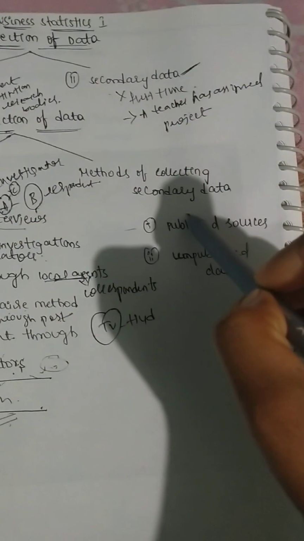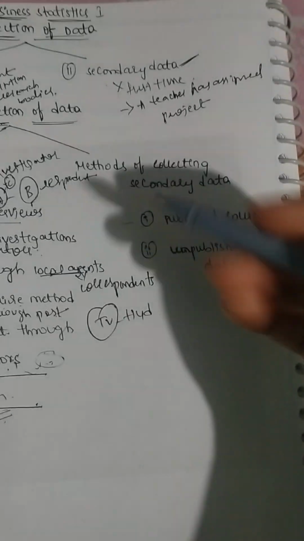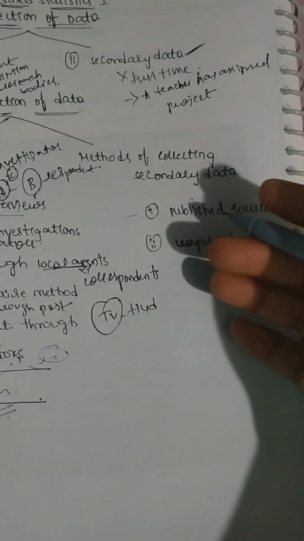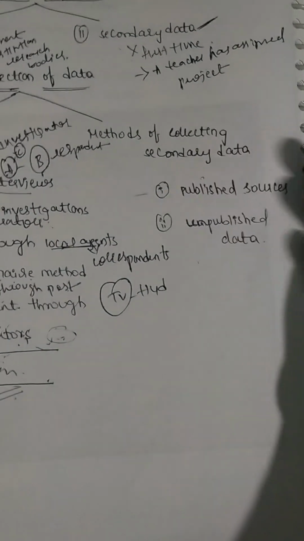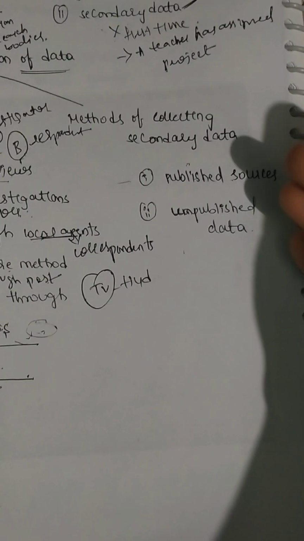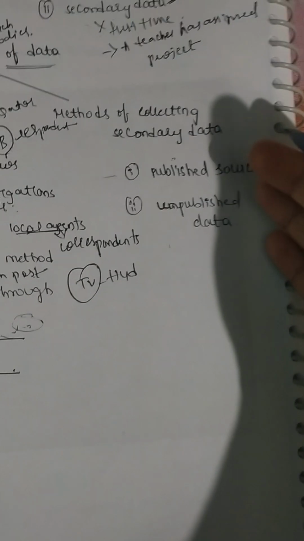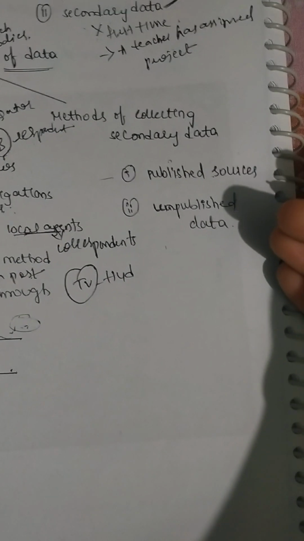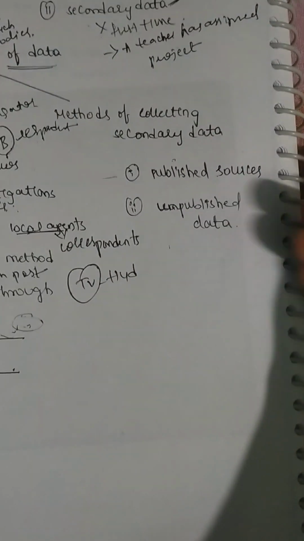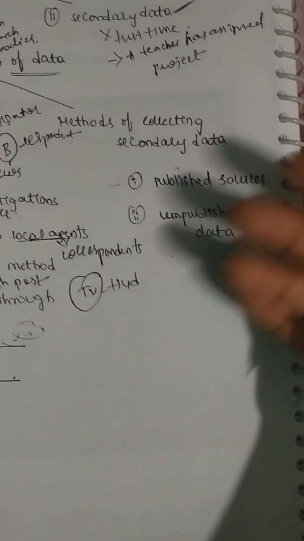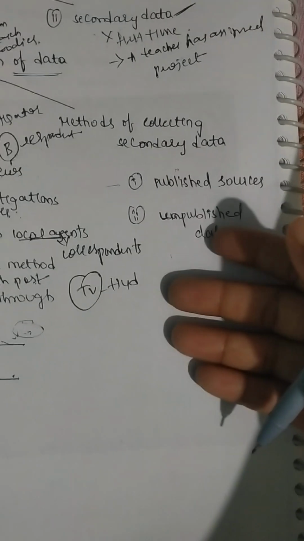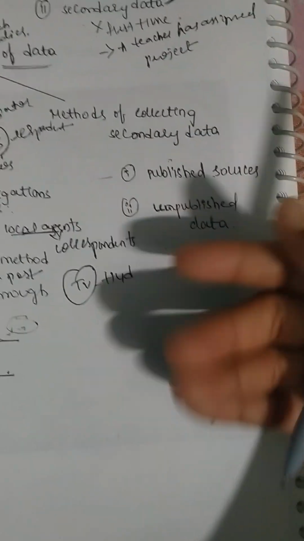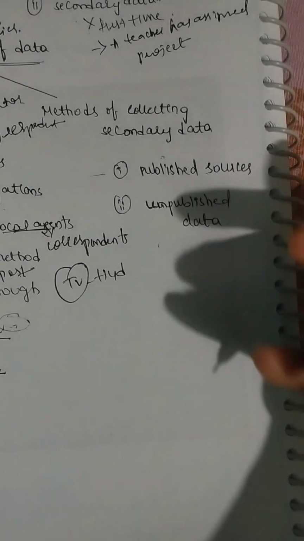Published means data published through official publications, like the IMF, World Bank, UNO, WHO, and other government publications. That includes official publications of central and state governments, local bodies, municipal corporations, district boards, and private publications related to companies like Google, Cognizant, institutions like the Chartered Accountants of India, annual reports of companies, and research institutions.